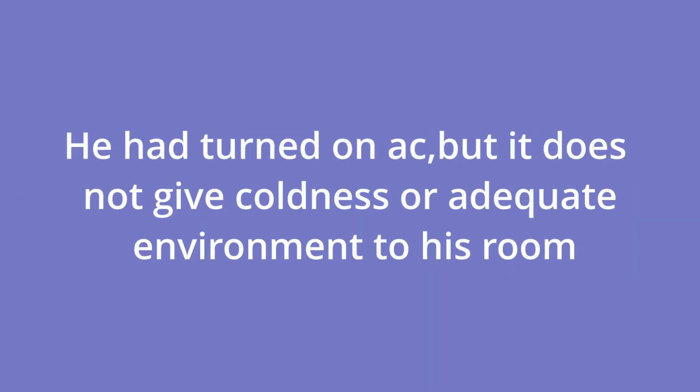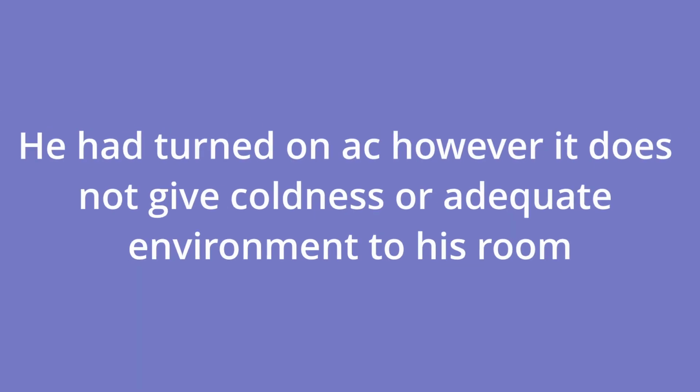Next example is: he had turned on AC, it doesn't give coolness or adequate environment to his room. So here two sentences, so two different meanings. So in this case we have to use a contrast word like: he had turned on AC but it doesn't give coolness or adequate environment to his room. Instead of using but, we can also use however as a contrast word, as a conjunction. He had turned on AC, however, it doesn't give coolness or adequate environment to his room.